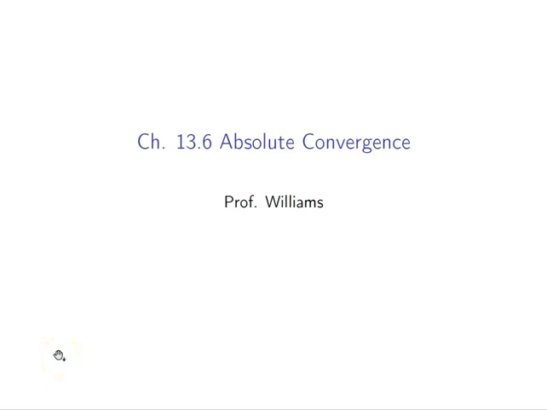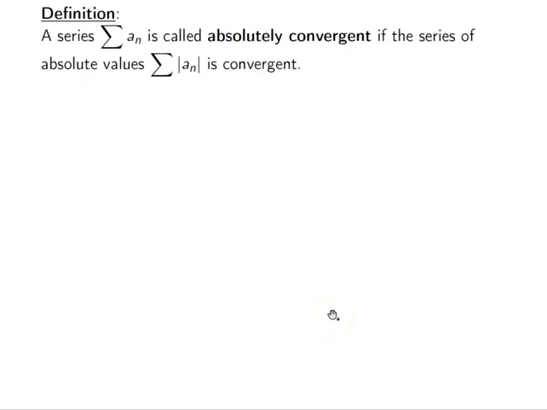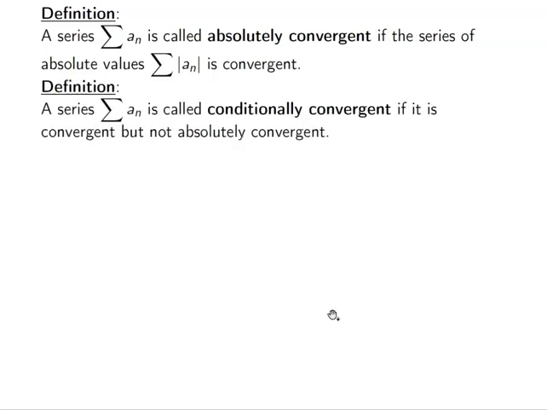Today we're going to talk about absolute convergence. So let's go through a definition. If we have a series, a sub n is called absolutely convergent if the series of absolute values of the formula for the sequence is convergent. Okay, so what does this look like? A series is called conditionally convergent if it is convergent but not absolutely convergent. So there's a difference between absolutely converging and conditionally converging.